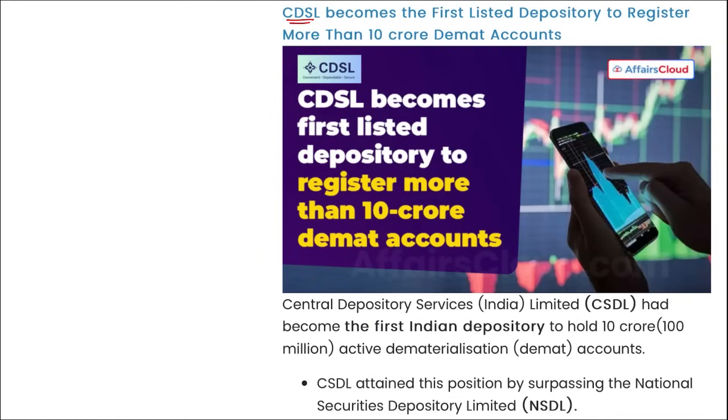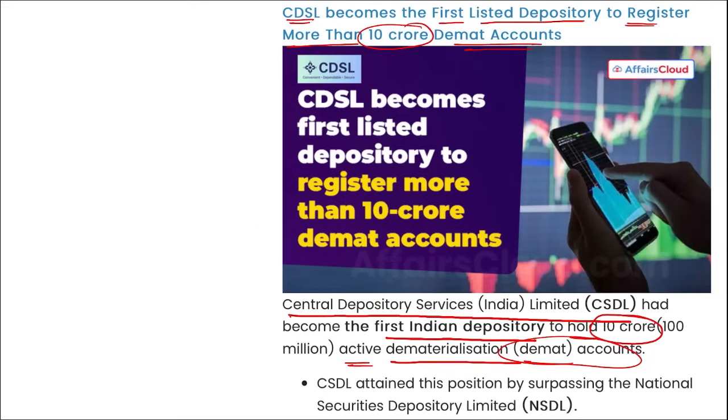Next, CDSL becomes the first listed depository to register more than 10 crore Demat accounts. I repeat, CDSL, that is Central Depository Services India Limited, became the first Indian depository to hold 10 crore active Demat accounts. Mark this important. I repeat, which depository became the first listed depository to register more than 10 crore Demat accounts? It is CDSL, Central Depository Services Limited.